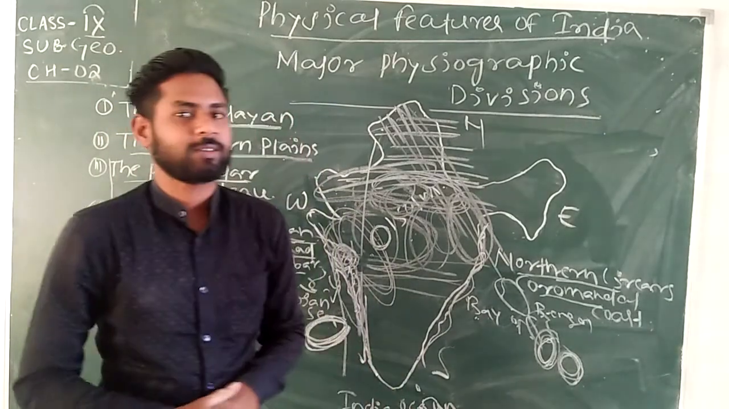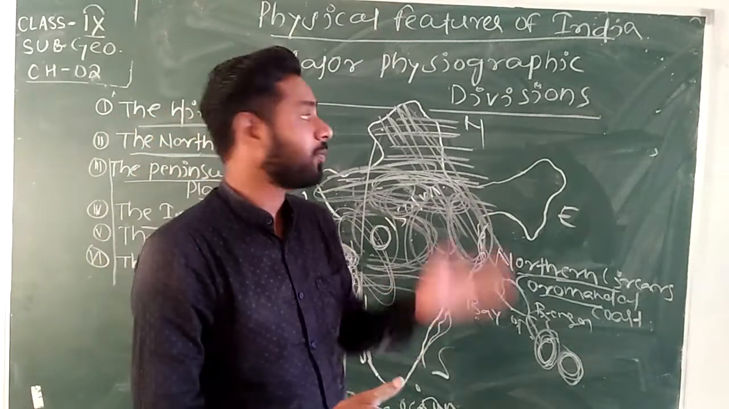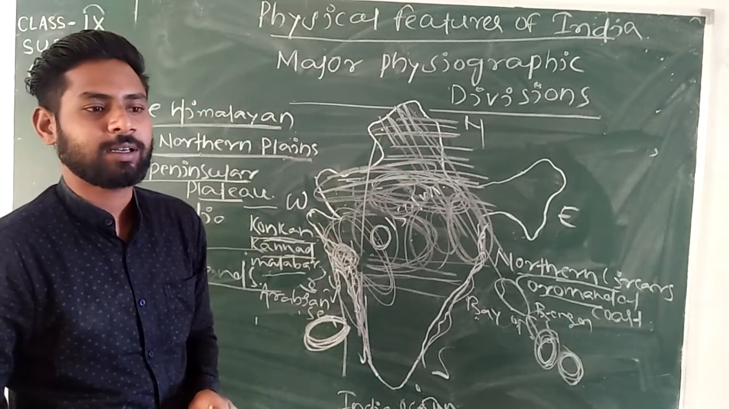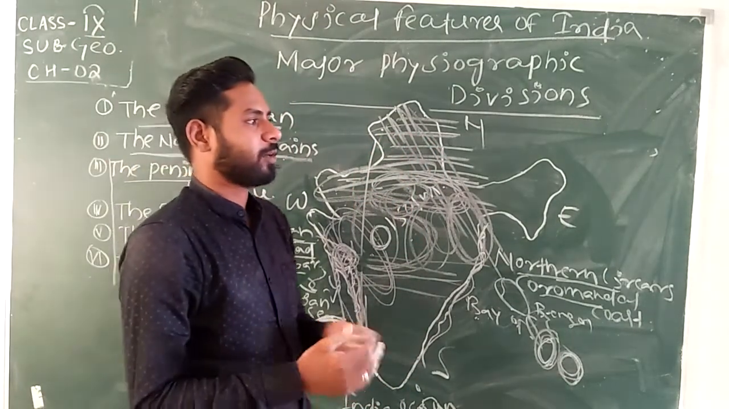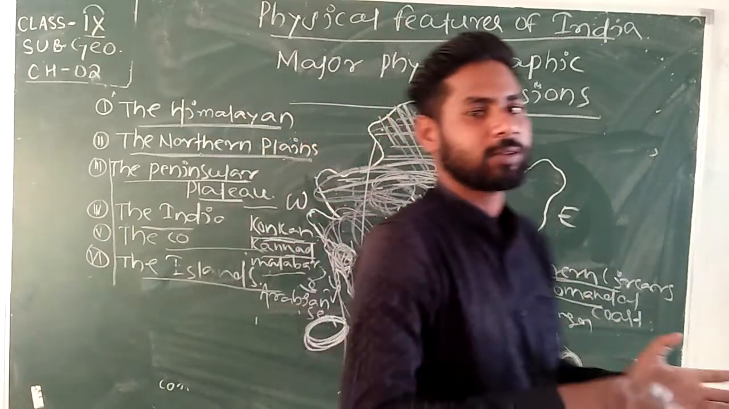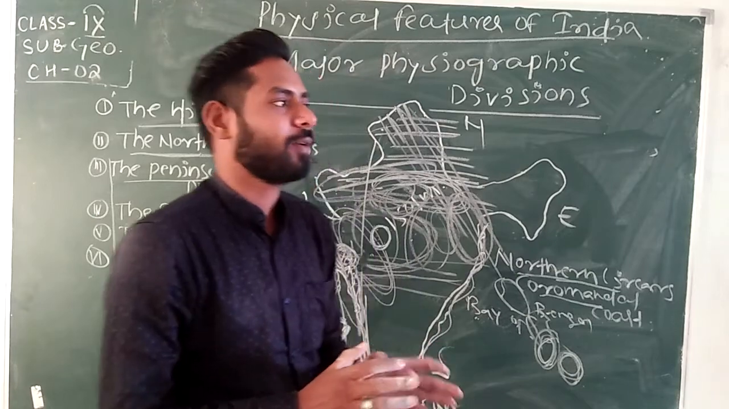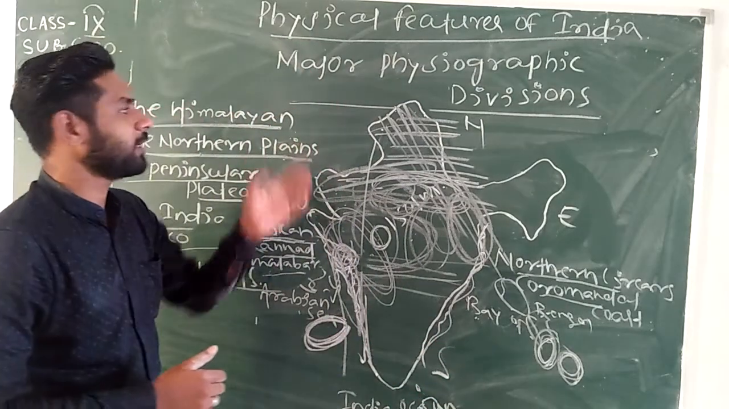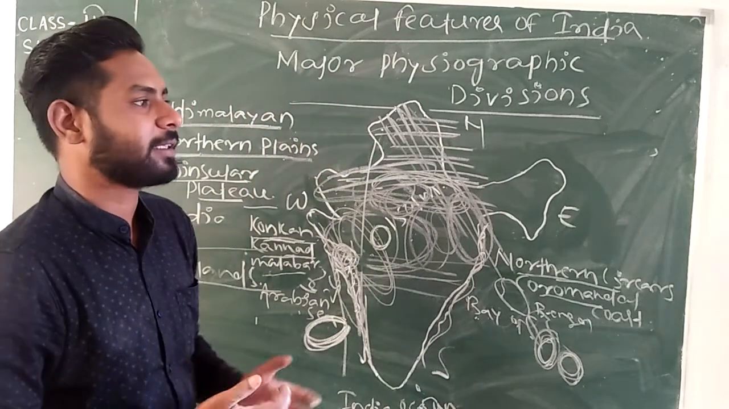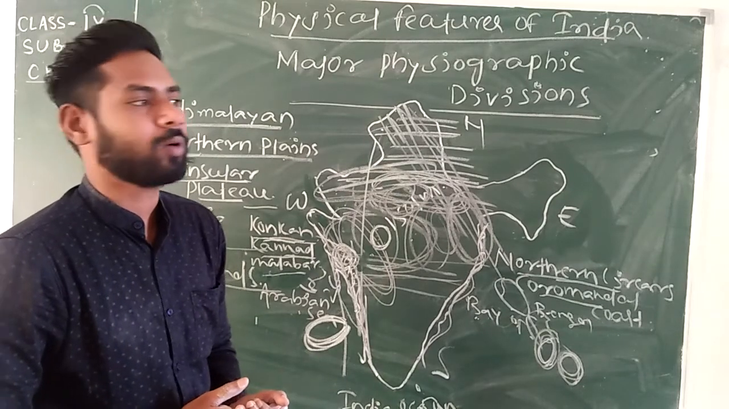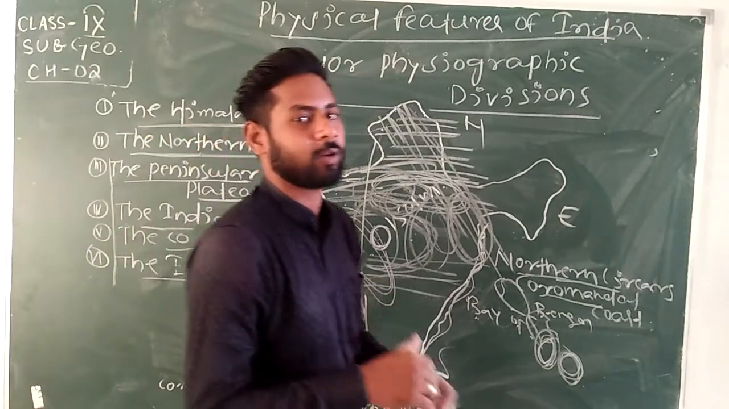Okay. Then let's take a quick recall from the beginning of this chapter that we have started from previous classes. We have discussed that the tectonic plates are responsible for forming these major land masses, major physiographic divisions. So, what is the movement of tectonic plates?